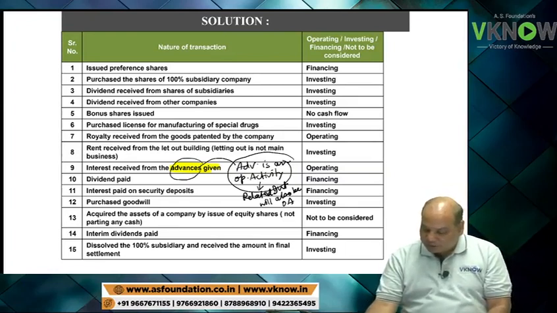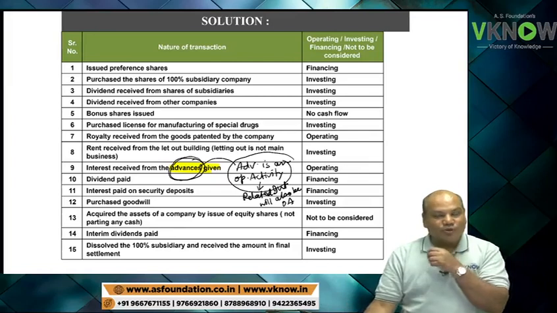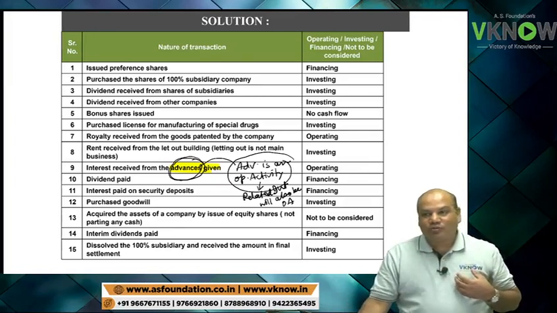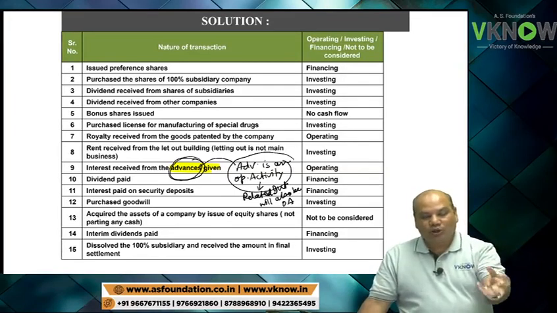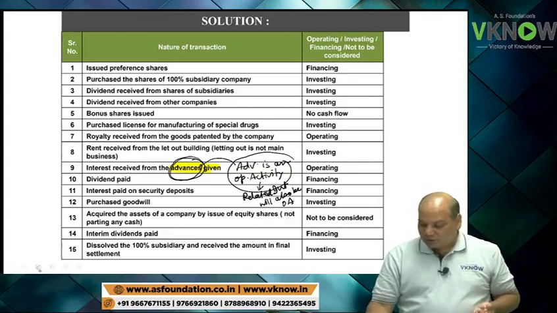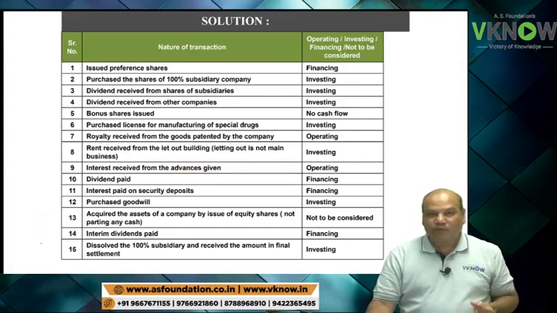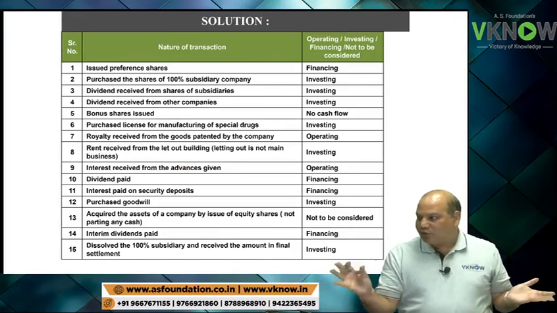This word advance and loan are not the same thing. I asked my student, ask your father to give me 2 crore rupees loan. He gave me 2 crore loan and then I gave interest. So that was on loan. But the student gave me fees 6 months in advance. And then I said, those who will give fees in advance, I'll pay you interest also. So then it is operating.